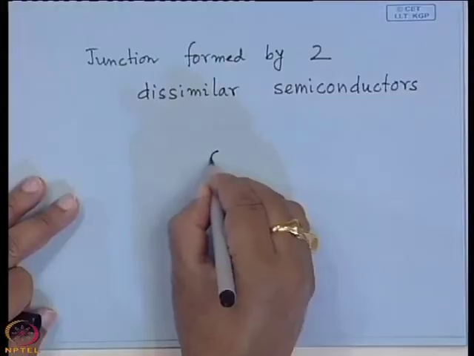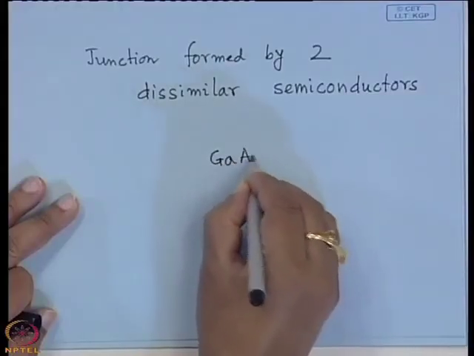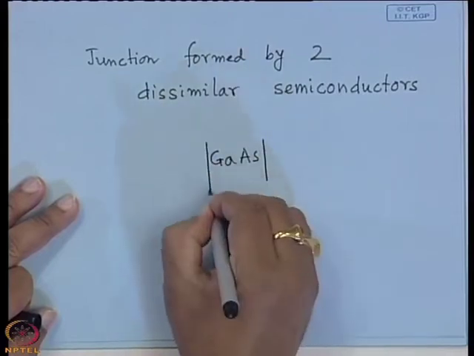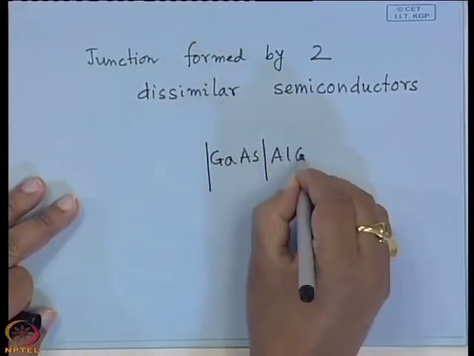Say this is gallium arsenide material, aluminum gallium arsenide.